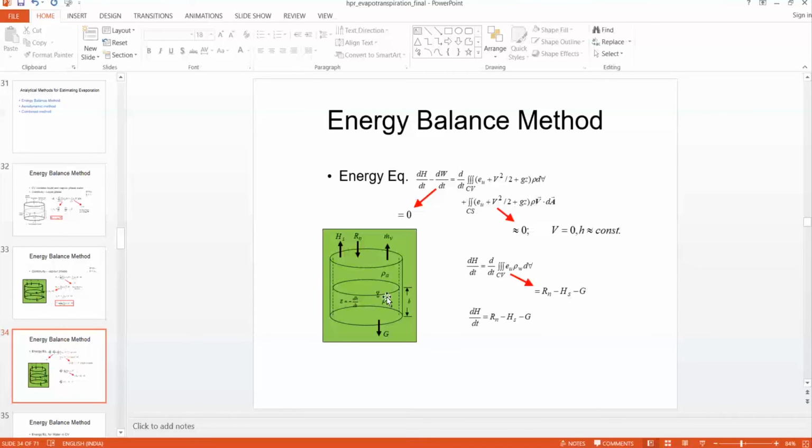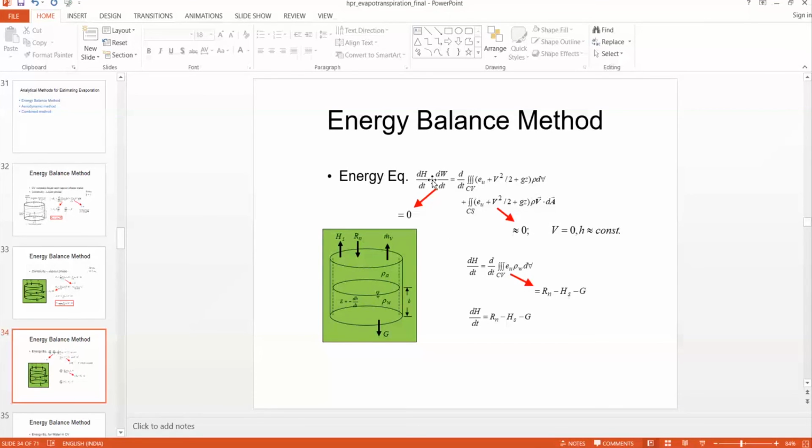We know from the energy conservation equation, that is dH by dt minus dW by dt. H is the heat energy given to the system, and W is the energy spent by the water body working on its surroundings. So dH by dt minus dW by dt represents the increase in internal energy stored in the water body.